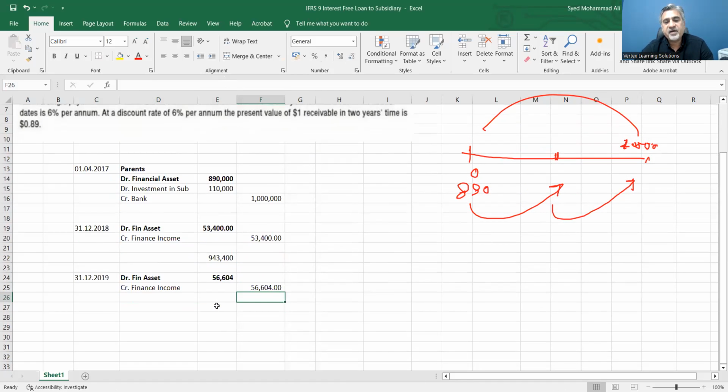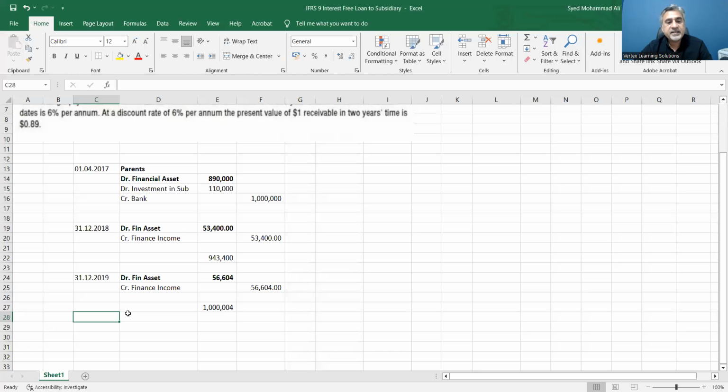Now, if you see the financial asset at the end of the second year, your total financial asset will be 943,400 plus 56, whatever, it becomes 1 million. You can see it is 1,000,004. This is because of some rounding off, but in essence, it is 1 million. So the financial asset has grown in the parent's book. Initial 890, then added finance income and debit financial asset 53, then 56.